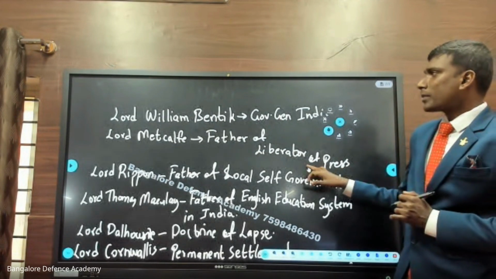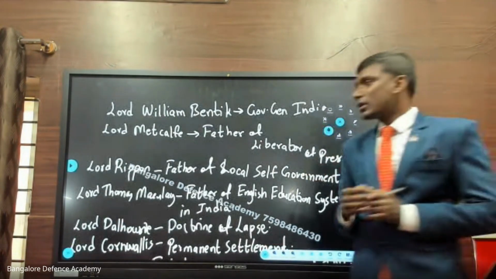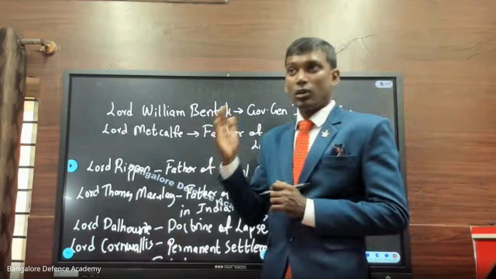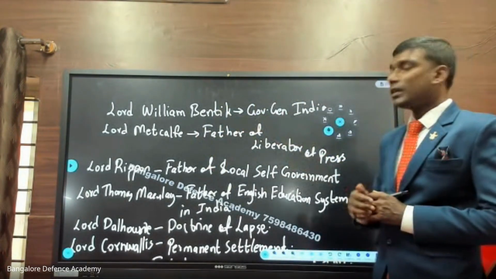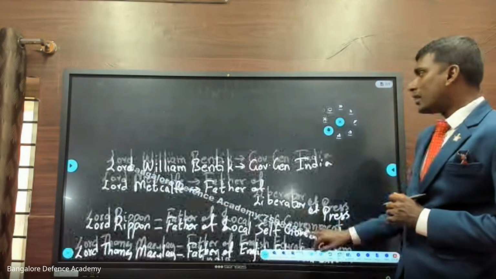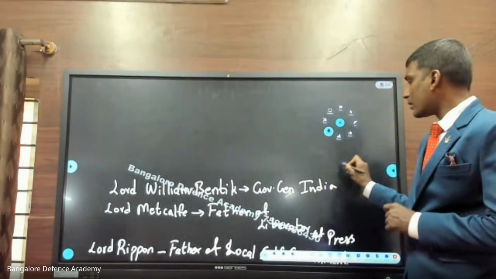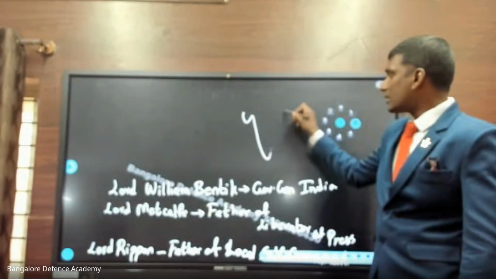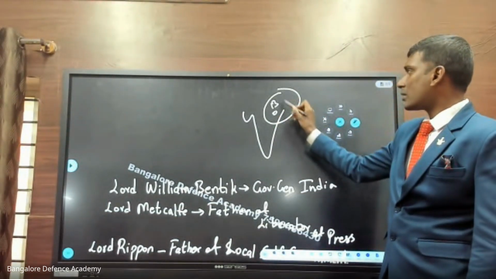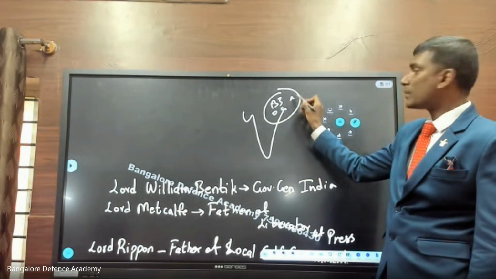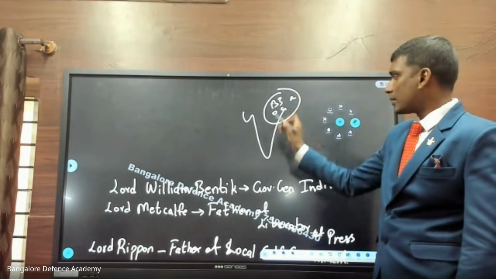Now, the first person you saw is Lord Warren Hastings. After Lord Warren Hastings, we have Lord William Bentinck. So why? What was the need of appointing a Governor General of India? Look at this. This is India. This area was called Bengal, that is Bihar, Orissa, Jharkhand, Chhattisgarh, West Bengal.